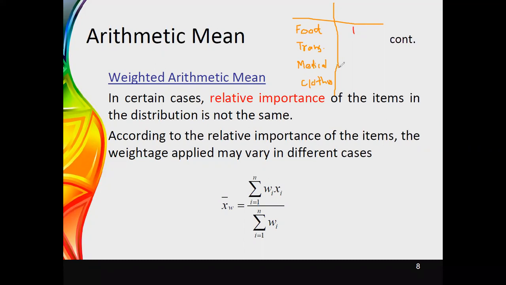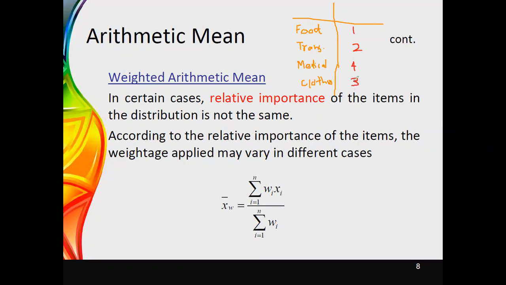Then the next priority may be transport. It may be for your car, or just adding fuel to your car, or for your vehicle, or any public transport if you're using it. Then you may say, okay, my next priority is transport. Then my third priority goes to clothes, and I may give my fourth priority to medical. Therefore, if this is your priority, then this is quite like the relative importance.